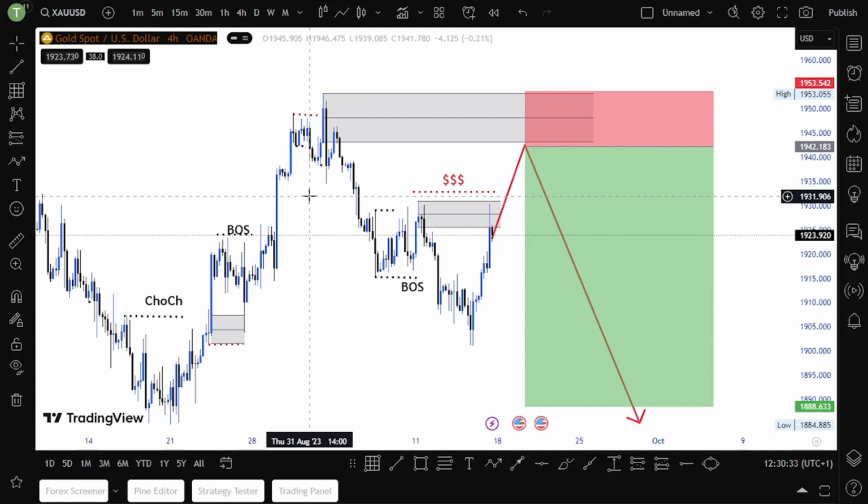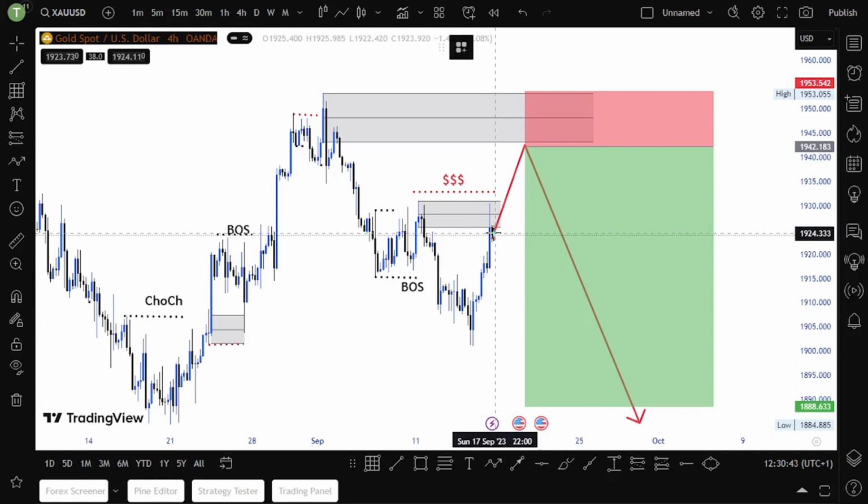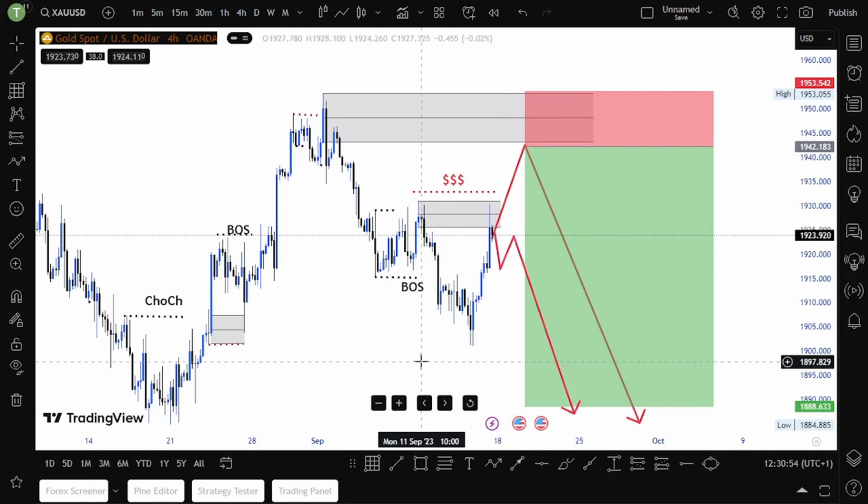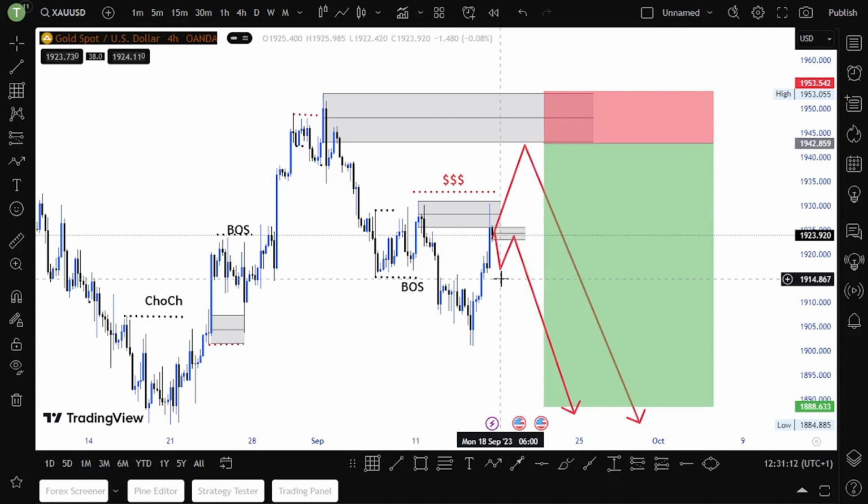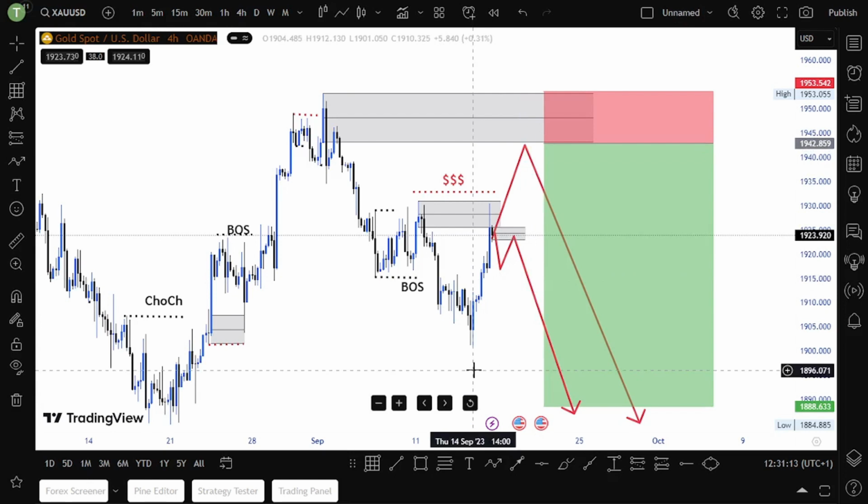So there are two scenarios here. If price just opens and then comes down and creates another supply zone here on a lower time frame, and you see a change of character on a lower time frame, then that is where we will look to enter a sell, guys.